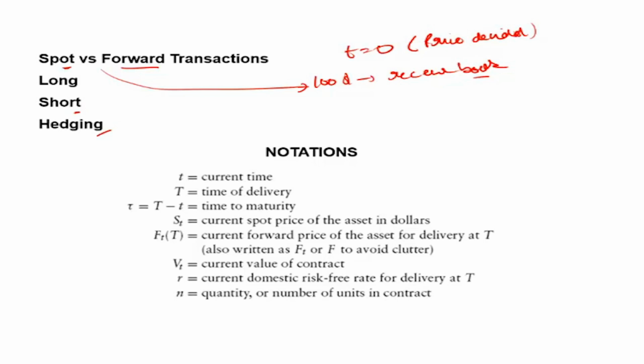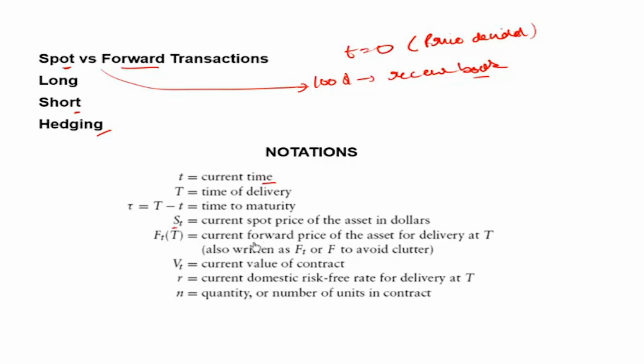Some terminology that is used in the curriculum and used in most books. Small t will be referred to as the current time. Capital T will be the time of delivery. Tau is the time to maturity, that is capital T minus small t. Sometimes we refer to small t also as time to maturity. You will understand from the application, not very important. S is the spot price of the asset. That is the current price of the asset.